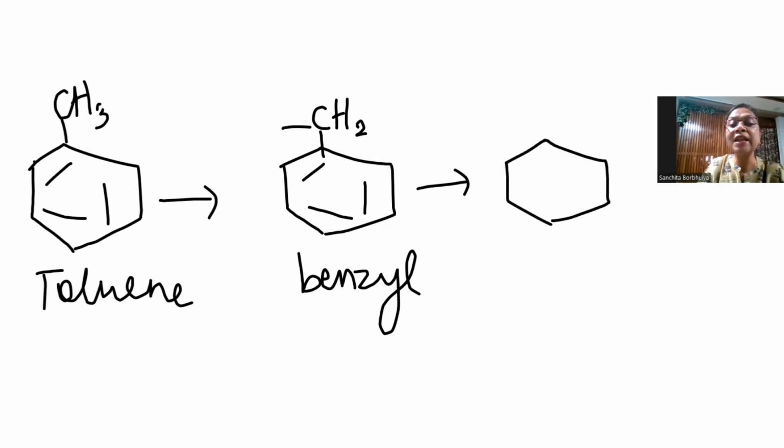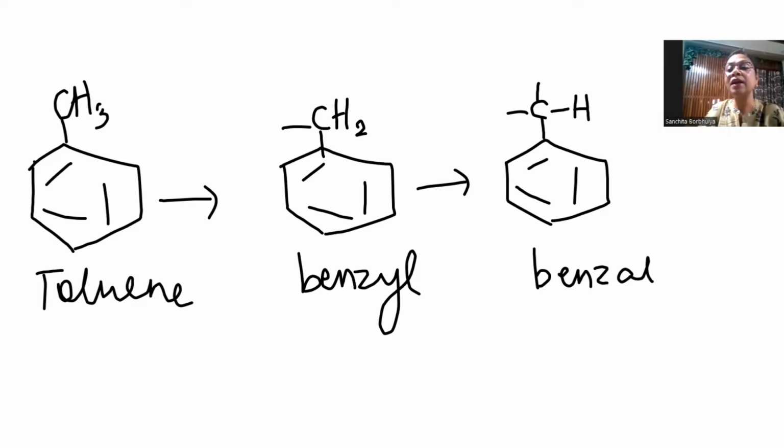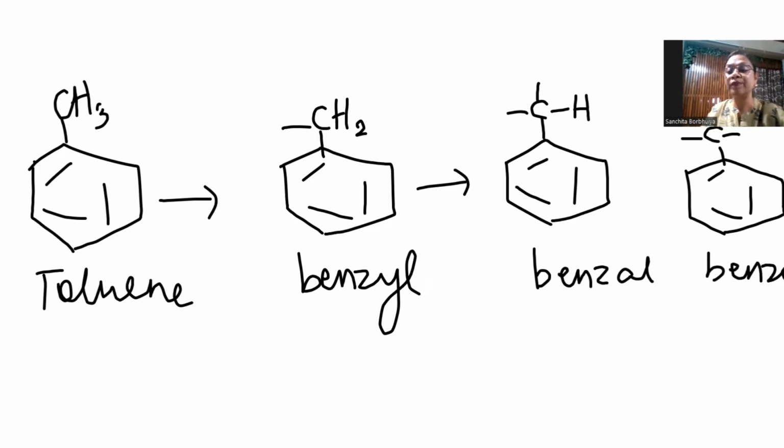Again, from benzyl, you take another hydrogen out. So this is called benzylidene. And there is yet another variation which you can do. You take out the last hydrogen, and this is called benzylidyne. So here starts the nomenclature business, right?